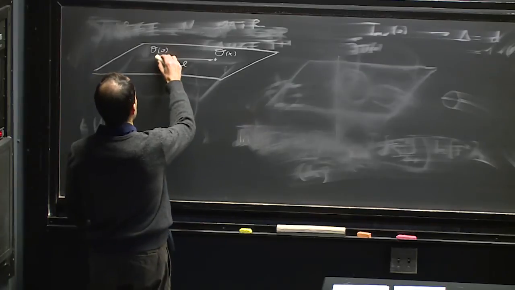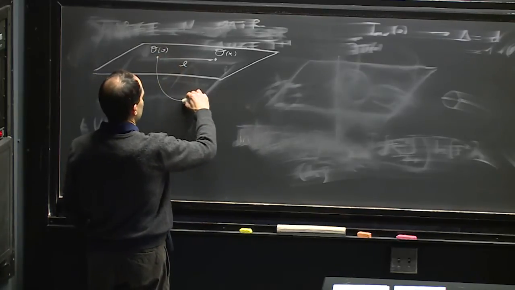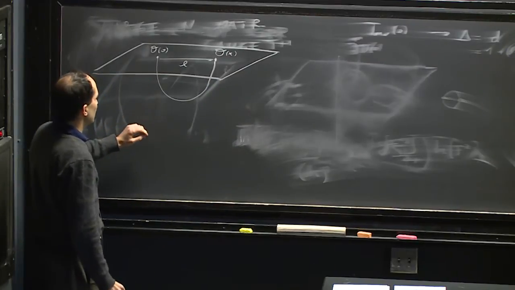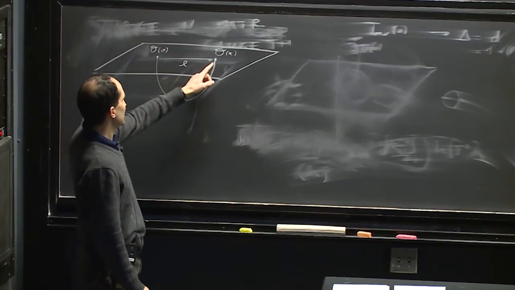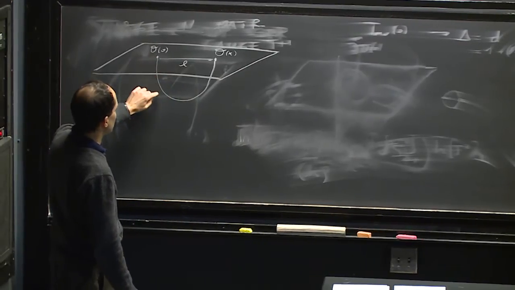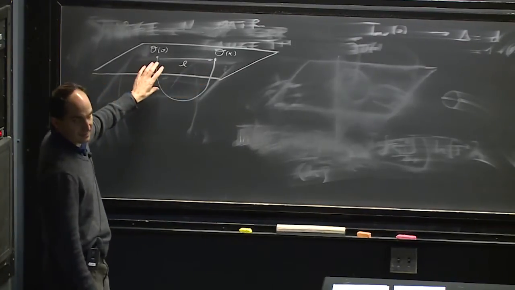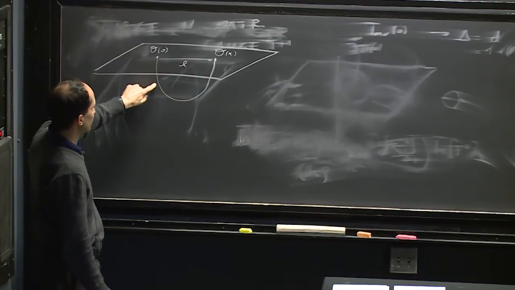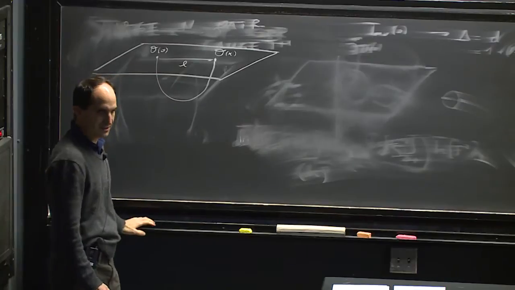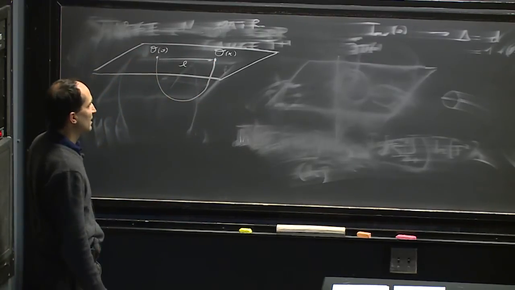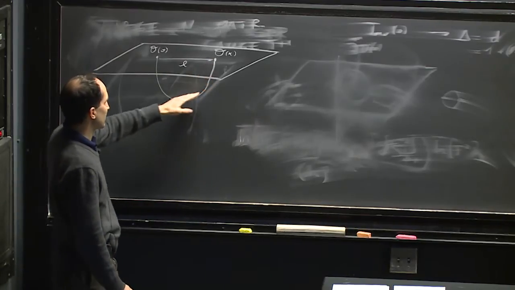So this operator will insert a massive particle that propagates through the bulk and ends at the other operator. In order to calculate the correlation function, we need to calculate the probability amplitude, if you wish, that this particle moves from here to here. And in the Euclidean theory, that's simply given by the length of this geodesic, but in the curved space.